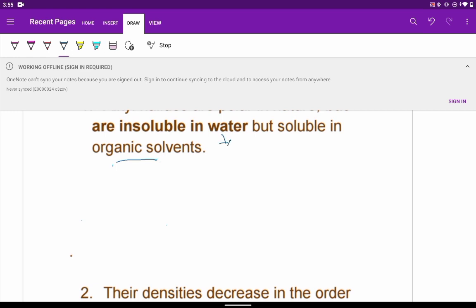The reason is inability to form hydrogen bonds with water molecules.